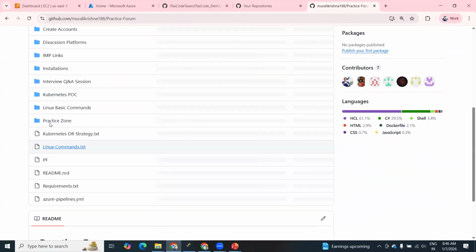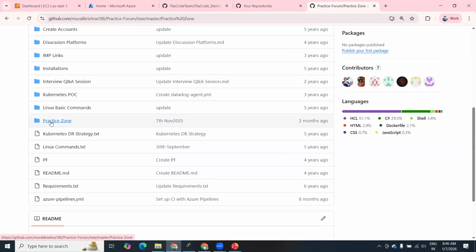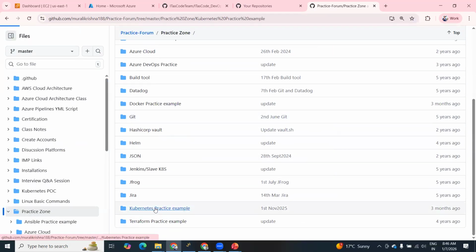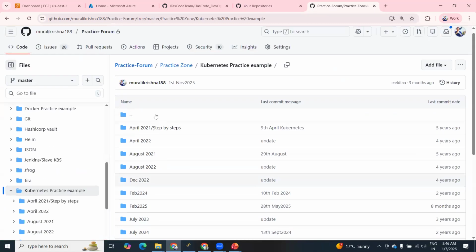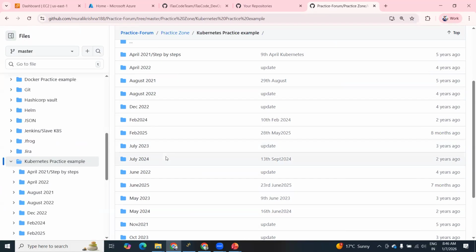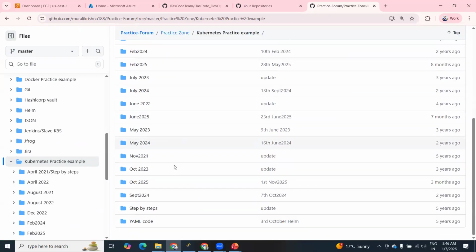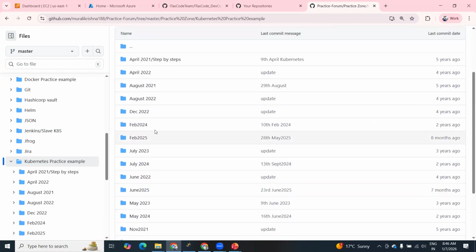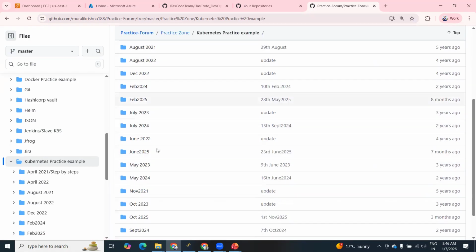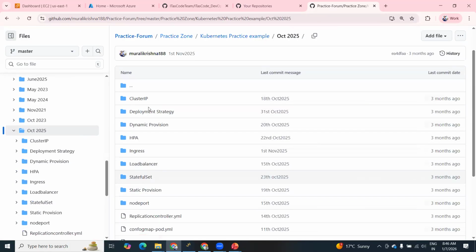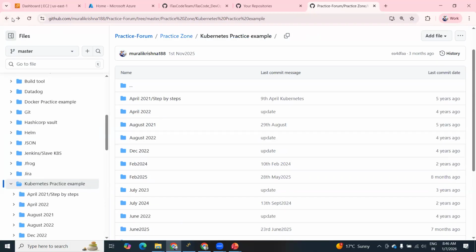Within that, you see, we are updating each and everything in this portal. For example, if you observe Kubernetes, here you can find our timestamp as well. We started around 2019, and from 2021 onwards, we are capturing these scripts. You can go through our portal and find the scripts we are writing. If you have any questions, you can also refer to these scenarios.